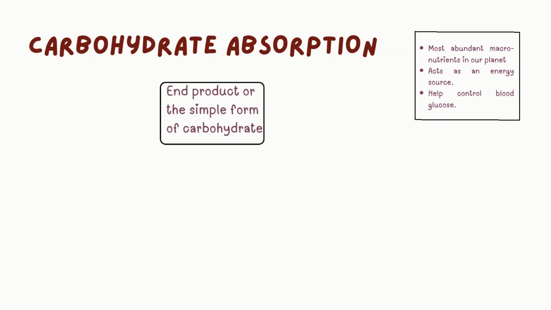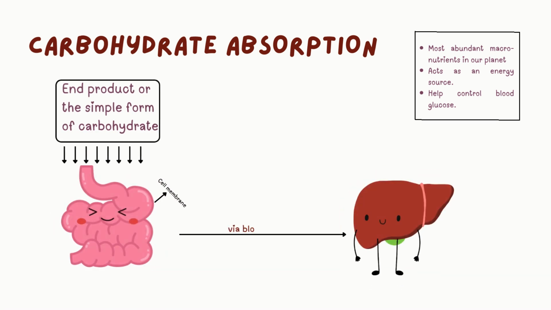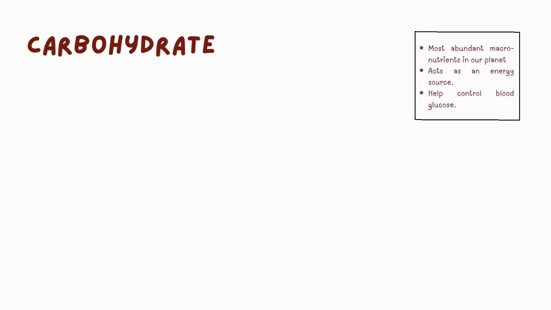After digestion, monosaccharides are absorbed across the intestinal cell membrane and transported to the liver via the bloodstream. In the liver, fructose and galactose are converted into glucose, which is then used for energy or stored as glycogen for later use. With that, what remains is carbohydrate metabolism.